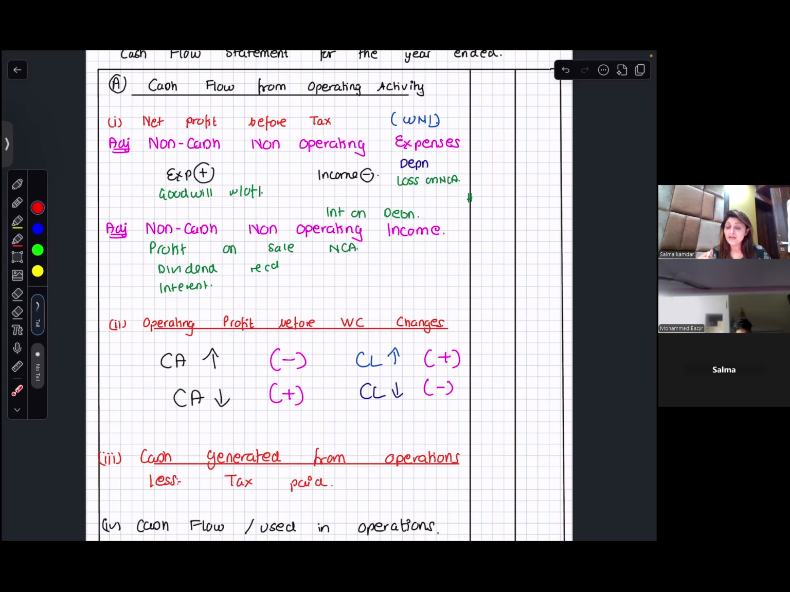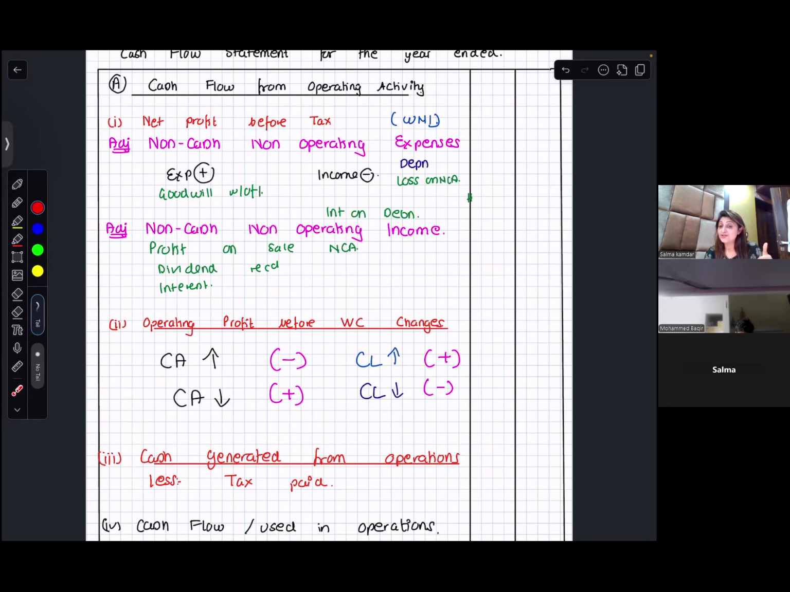So you will get operating profit before working capital changes. Then you would do your changes in the working capital. Working capital includes your current assets and your current liabilities. Current asset changes you will do in the opposite direction, and current liabilities in the same direction.